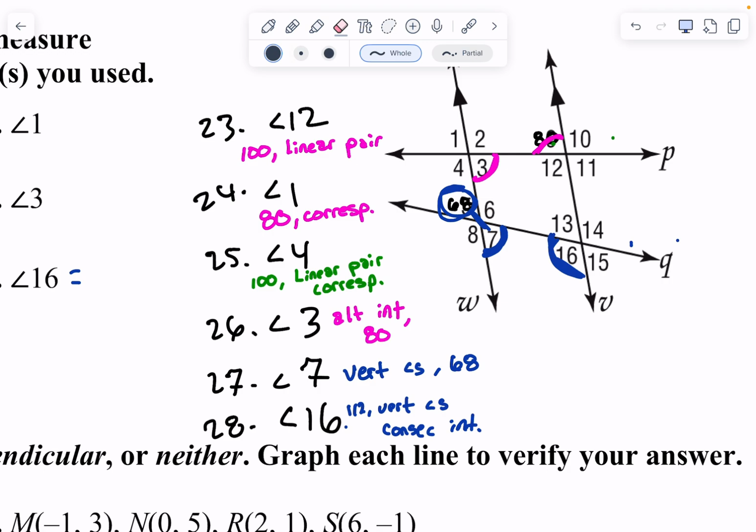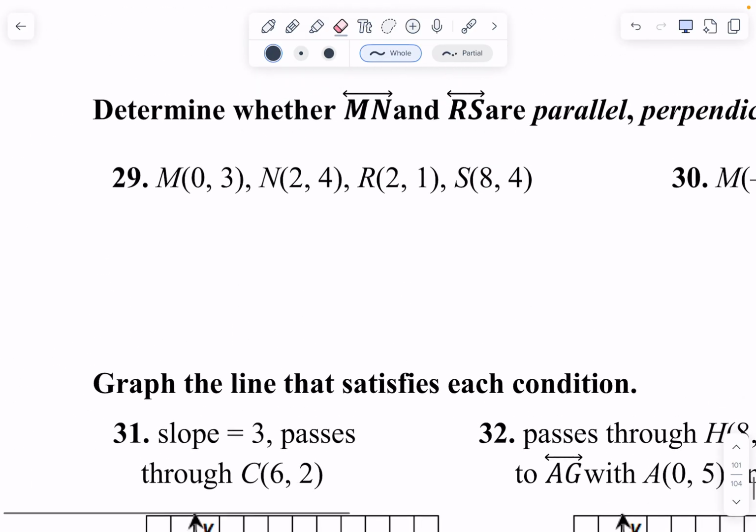There's going to be some other ones that you might have to graph. I would guess maybe 1 or 2 on the test you'll have to graph, but they'll be like the last problems. Okay, let's do 29 together, and then I'll have you do 30 on your own.